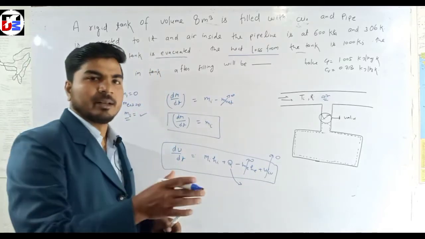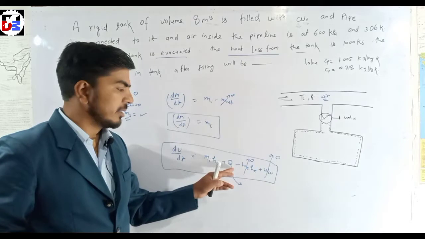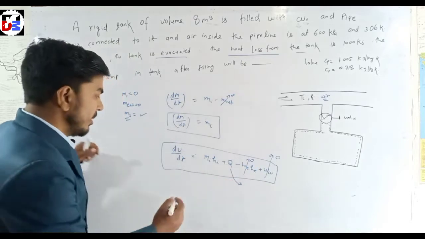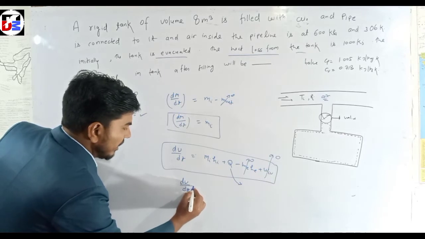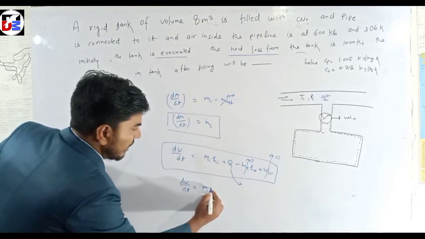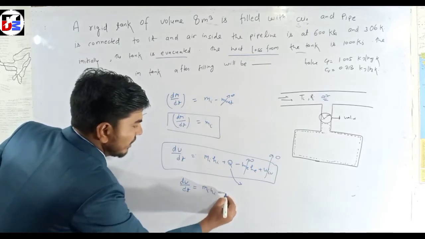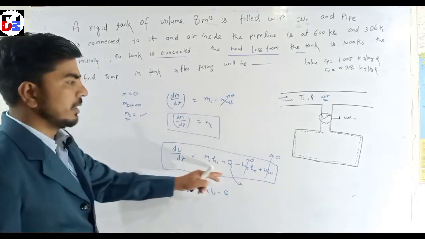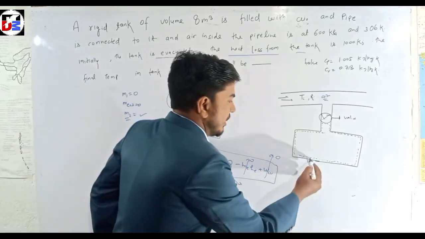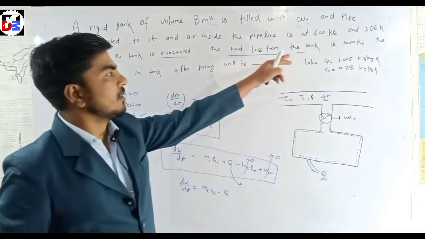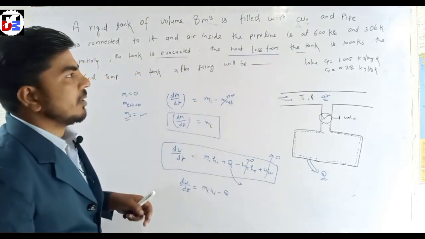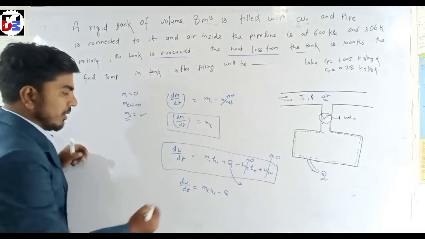When heat is added, we take the value as positive. Then we can write dU/dt is equal to mi hi minus Q. This is minus Q because heat is rejected from the tank, 1000 kilojoule.